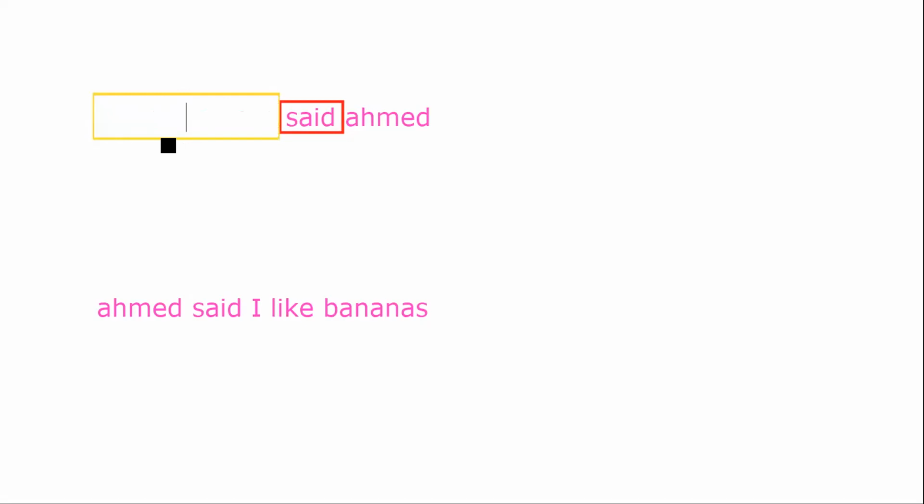We need to punctuate these sentences. Let's start with sentence number 1. Okay, where is the speech said by Ahmed? Where is the reporting verb? It is right here with red. Reporting verb. Where is the speech itself? It is right here with yellow. So we're going to put what around the speech? We're going to put open speech marks. I like bananas.